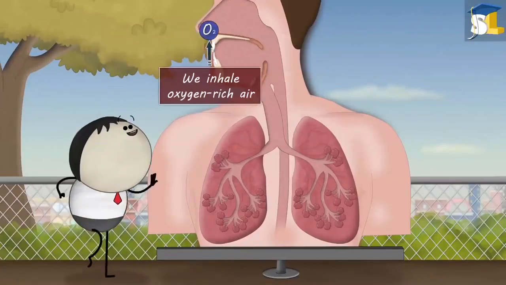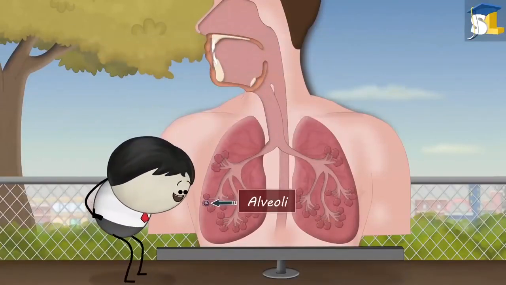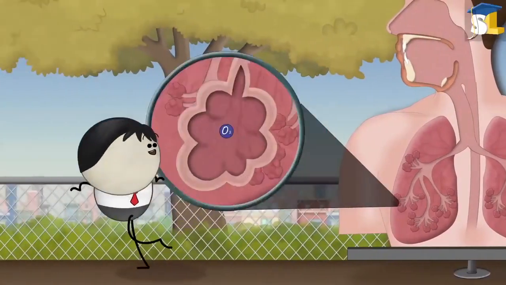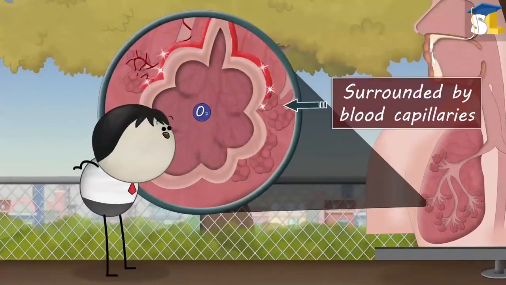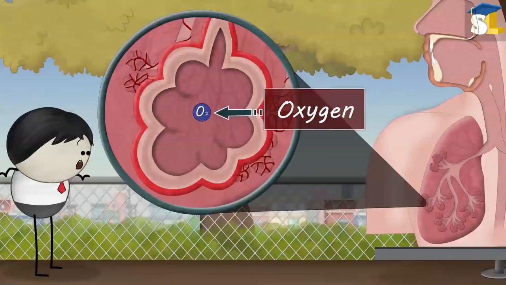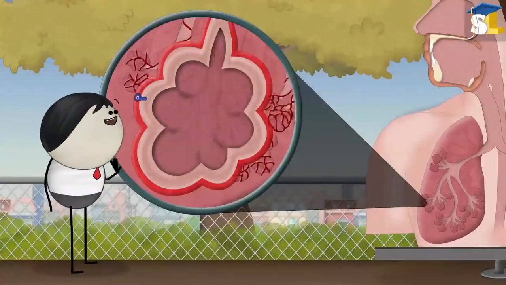Normally, we inhale oxygen-rich air which reaches our alveoli. Alveoli are surrounded by blood capillaries. Here, the oxygen through the walls of alveoli diffuses into our blood.